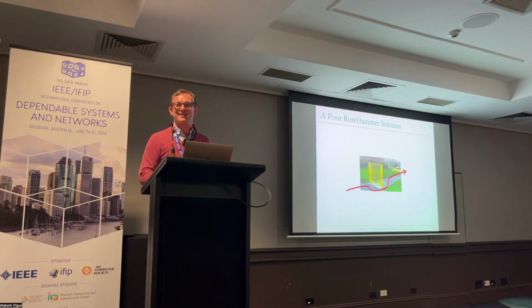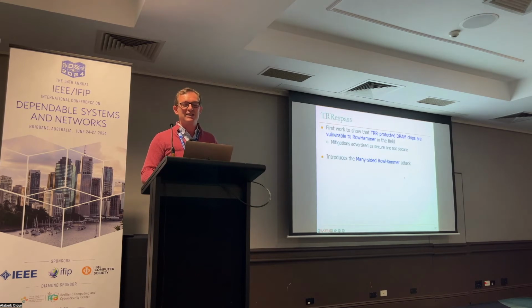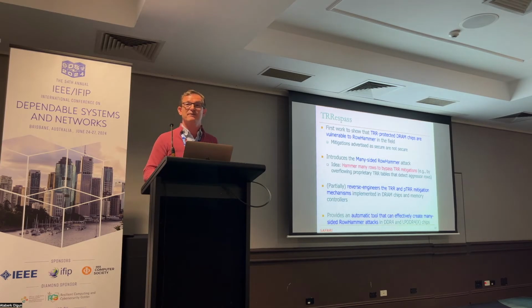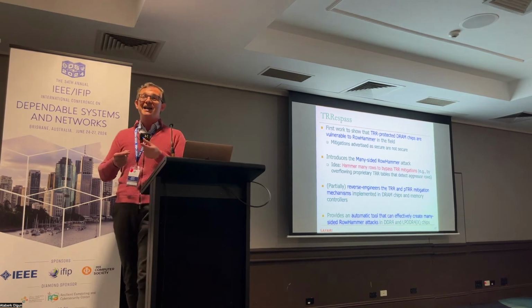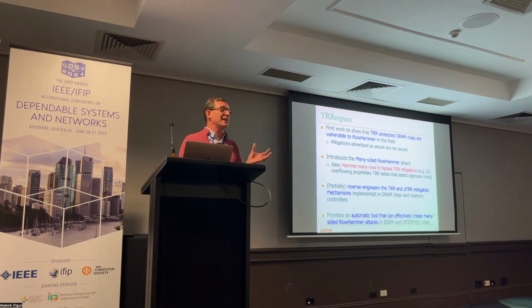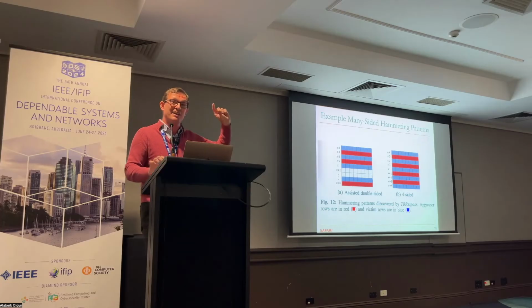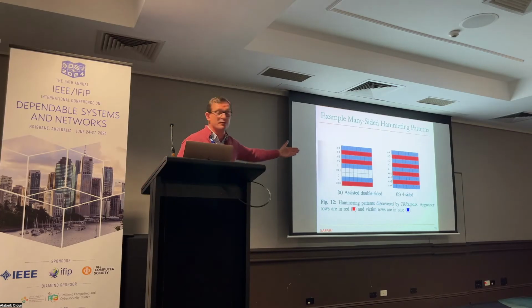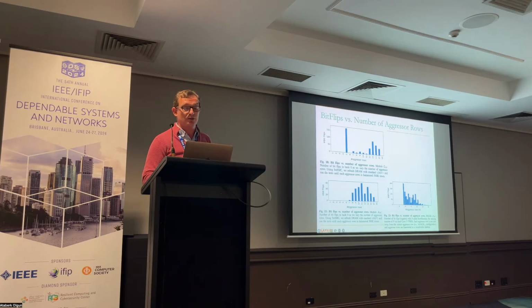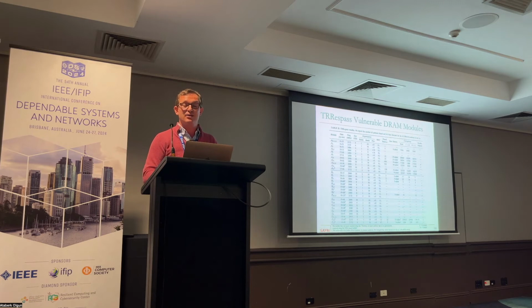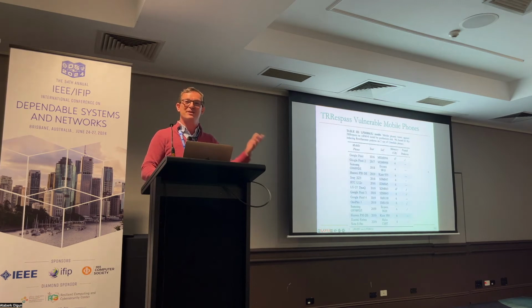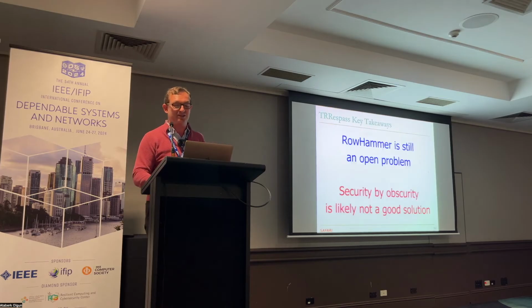Basically, the solution was like this. If you want to induce a bit flip, you just figure out how to induce the bit flip. That's the idea. Internally, DRAM manufacturers introduced some tables, and we reverse engineered them. And we devised access patterns to overflow the internal tables that would count the activations to different rows. We were able to induce bit flips in real DRAM chips by using attacks that look like this. So instead of having 2 rows that you hammer, you hammer 4 rows. In some chips, you need to hammer 7 rows. In some chips, you need to hammer 9 rows. But you would overflow the internal protection mechanisms, and then you would induce bit flips. We kind of declared victory, showing that you could induce these bit flips on real phones, etc.